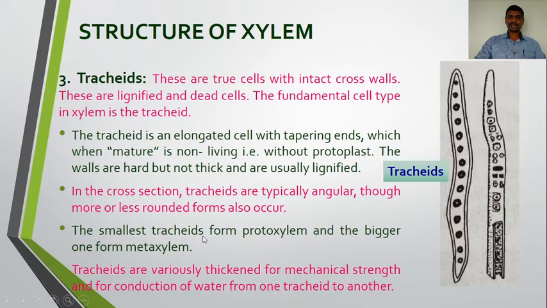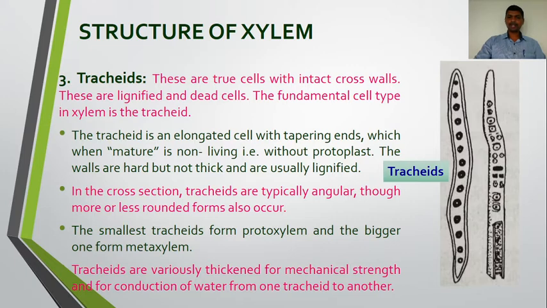So the smallest tracheids form the protoxylem and the bigger ones form metaxylem. Tracheids are variously thickened for mechanical strength and for conduction of water from one tracheid to another. If you see the structure of these tracheids, they are elongated with tapering ends. It forms an ideal water conducting system in the plant. For conduction of water, the water has to run from one tracheid to another. So it forms some sort of pipeline in the plant for the conduction of water from root to the shoot